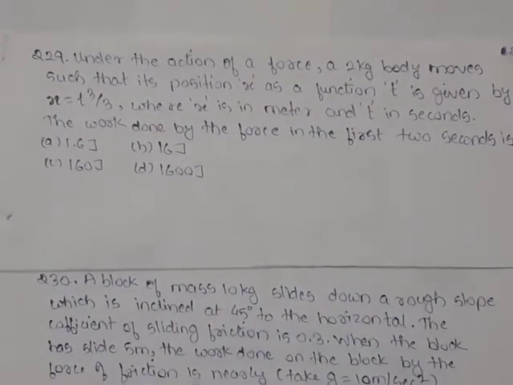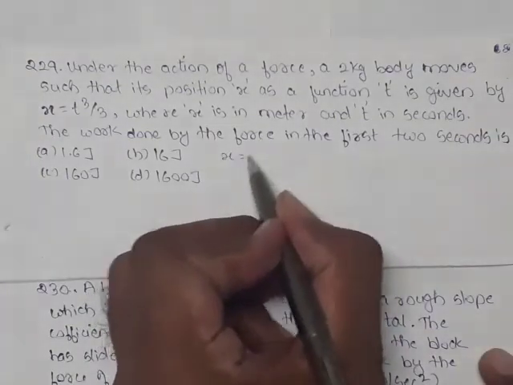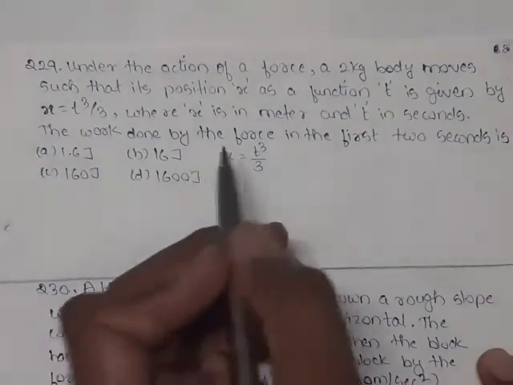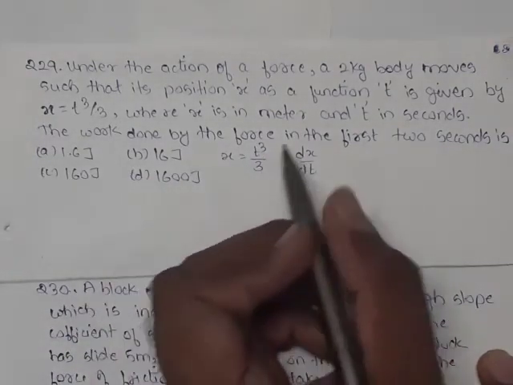Under the action of force, a 2 kg body moves such that its position x as a function of t is given by x equal to t cube by 3, where x is in meter and t is in second. Work done by the force in first 2 seconds is. So here x is equal to t cube by 3. So when we will differentiate with respect to time, it will become dx by dt.